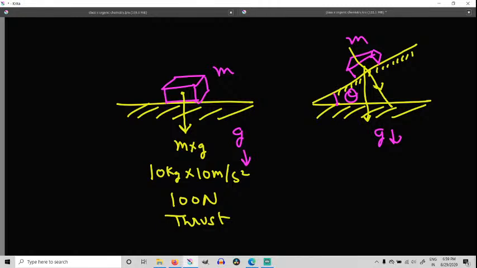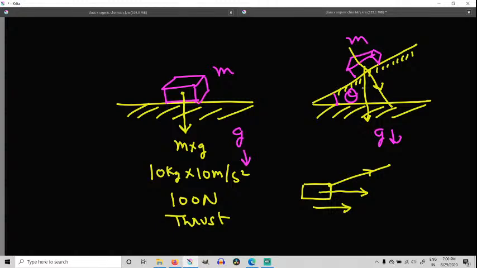You'll study this in higher classes, that we can always find out the components of a force in different directions. For example, you have a body which you are pulling like this, and the body's displacement is in this direction, so I also need to find out the component of force acting in the same direction. So here also we are doing the same thing.